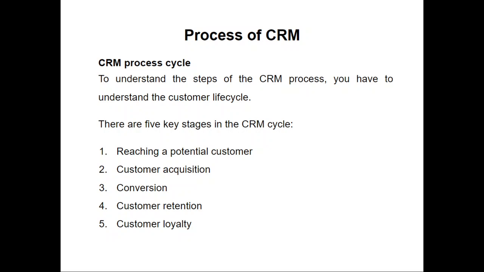To understand how a person becomes a loyal customer, the CRM cycle involves marketing, customer services, and sales activities. It starts with outreach and customer acquisition and ideally leads to customer loyalty. How does this go about? There are the following five key stages in the CRM cycle. The first step is reaching a potential customer. Second, customer acquisition. Third, conversion. Fourth, customer retention. And fifth, customer loyalty.